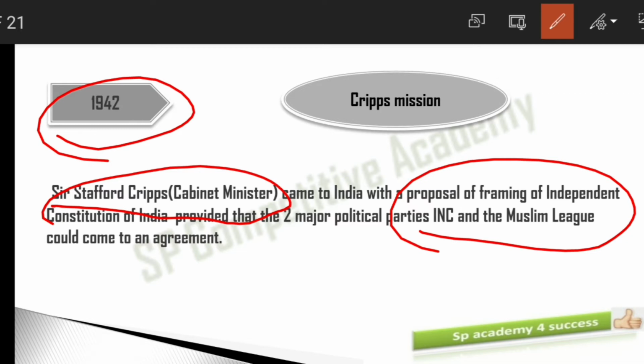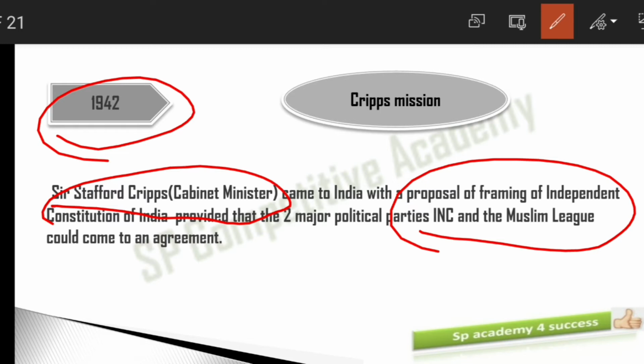INC means Indian National Congress, and the Muslim League. The Muslim League was demanding a separate constitution and a separate state. So the Muslim League and the INC have to come to an agreement and decide. Then only will we get the Constitution of India. This was a condition put forward by Sir Stafford Cripps.